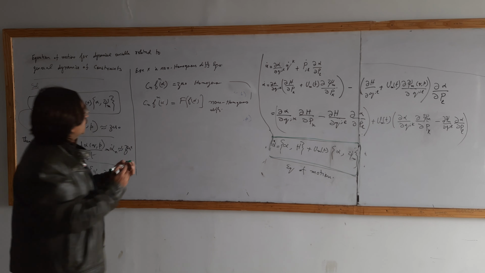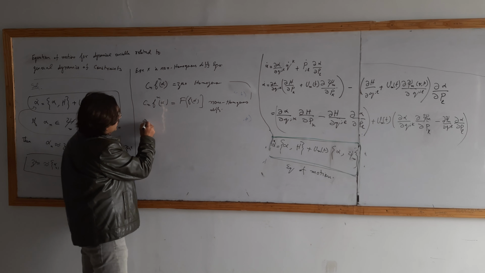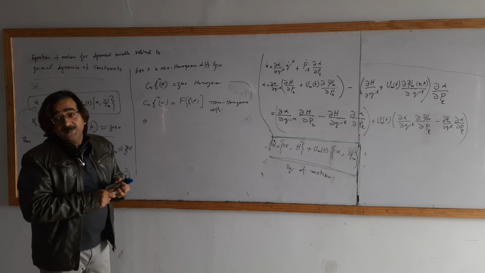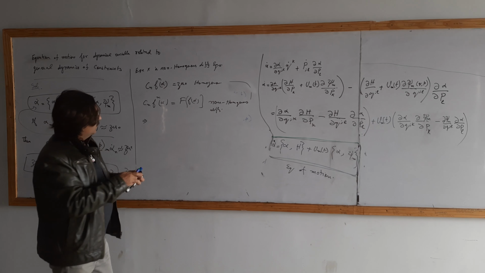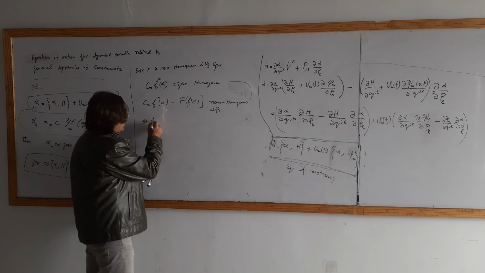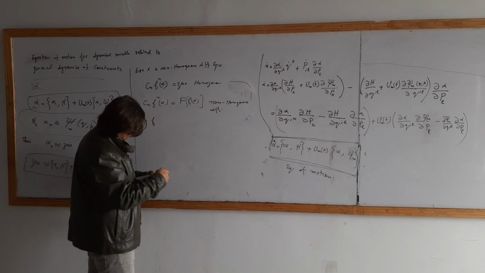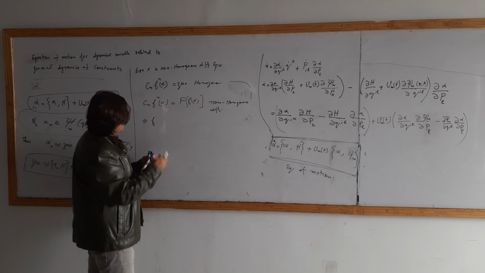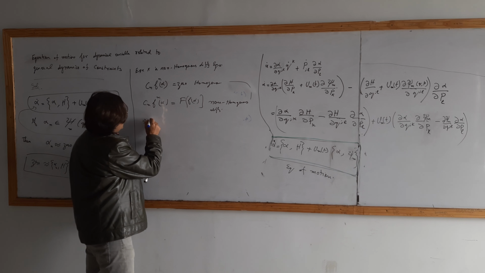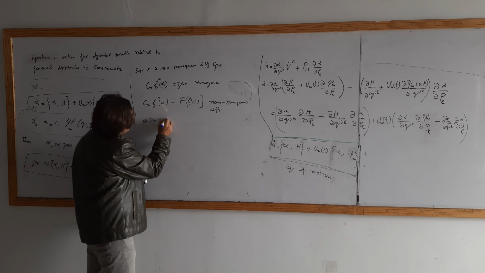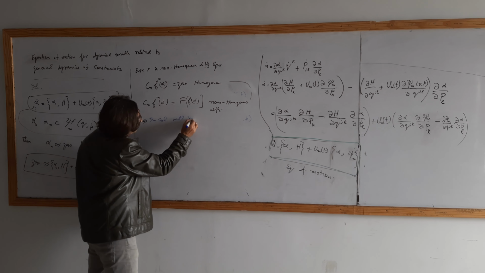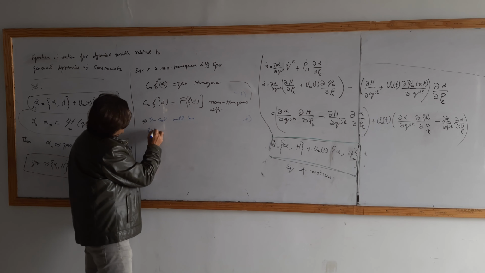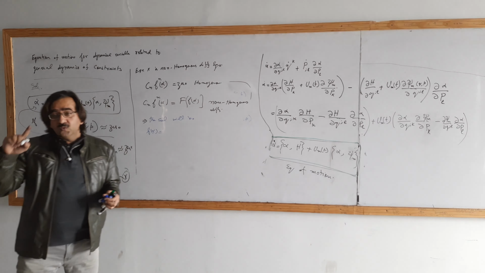So what will be the solution? F alpha will have 2 solutions.